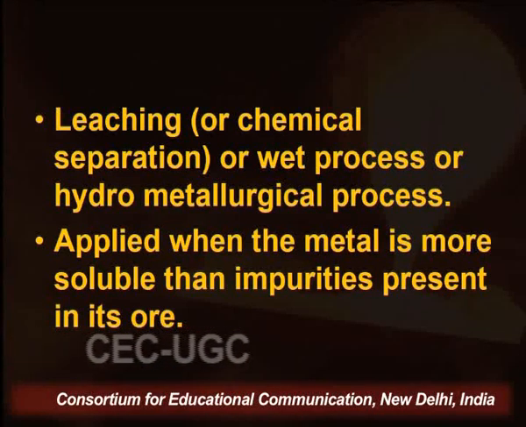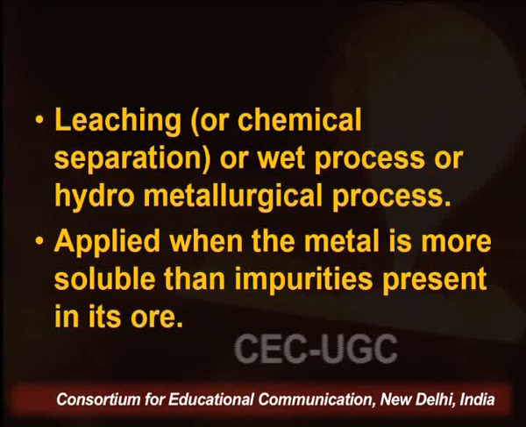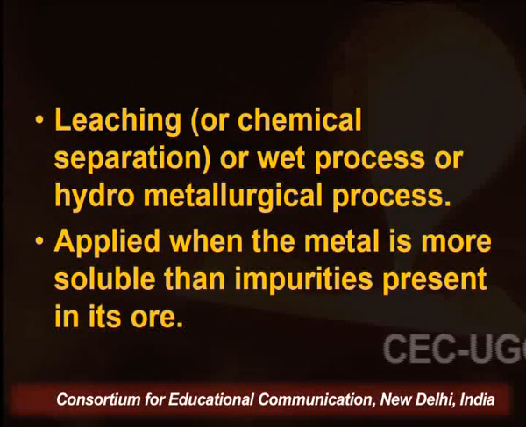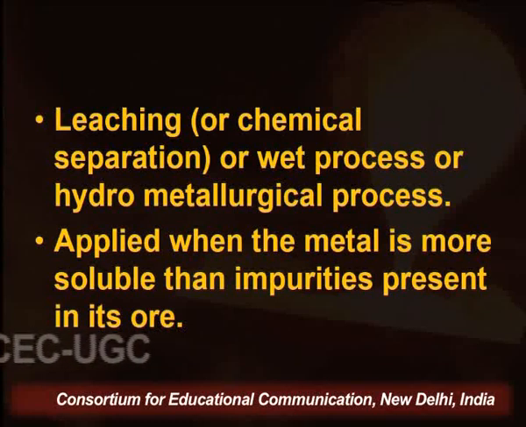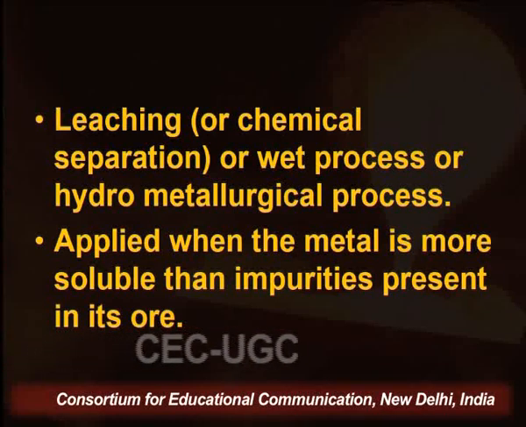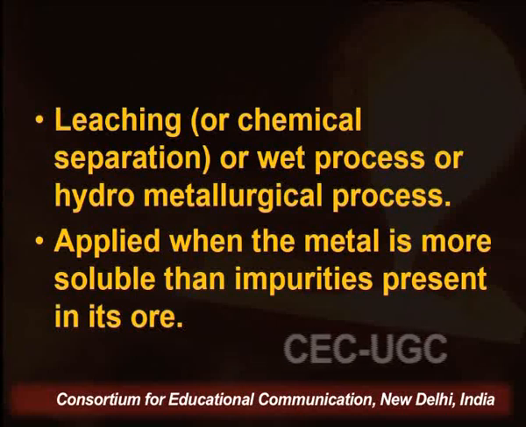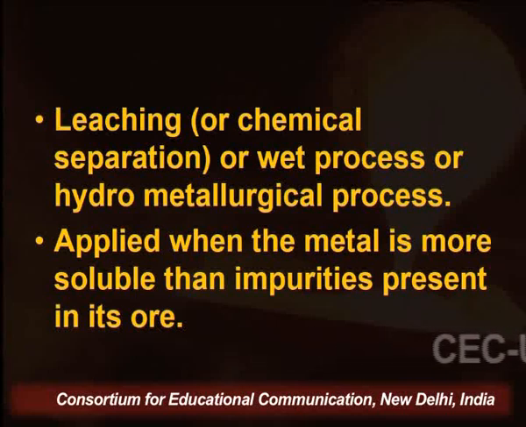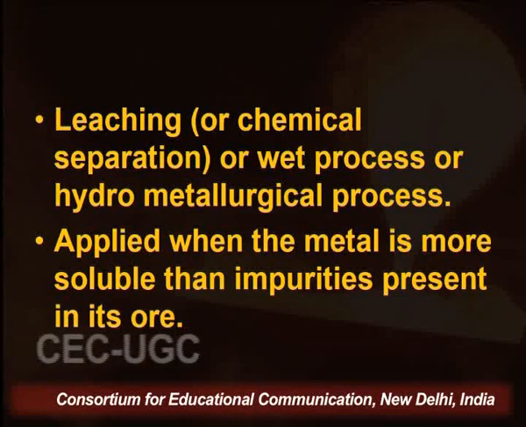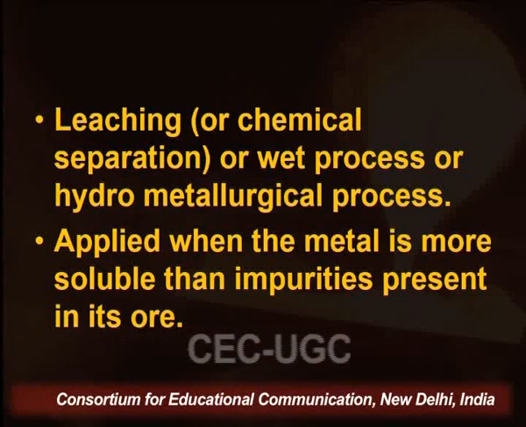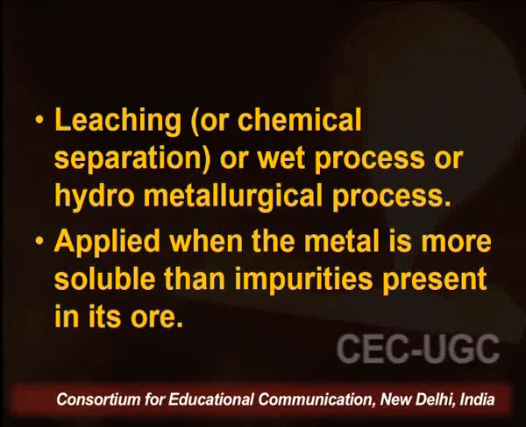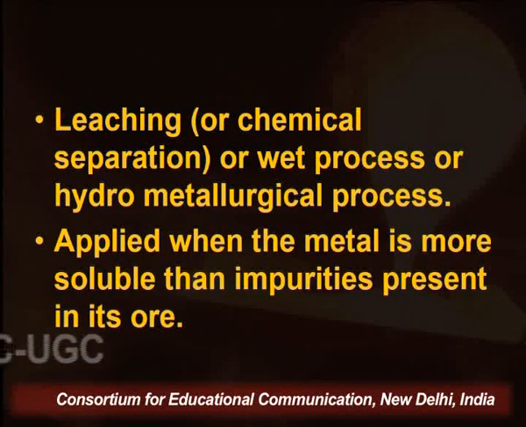It is also called a wet process or hydrometallurgical process. This method is applied when the metal is more soluble than the impurities present in its ores. So, leaching is a chemical separation or a wet process.